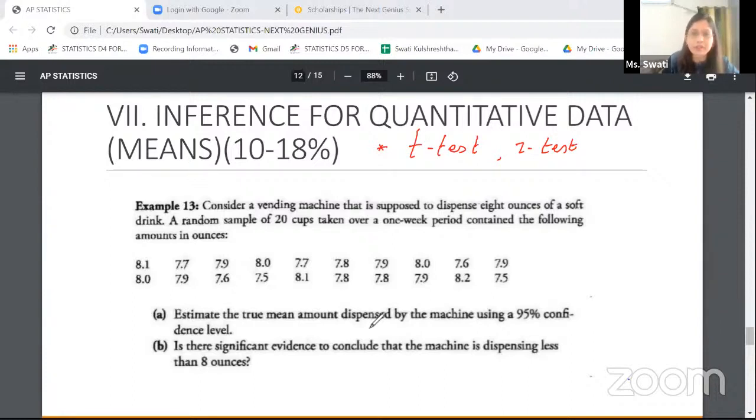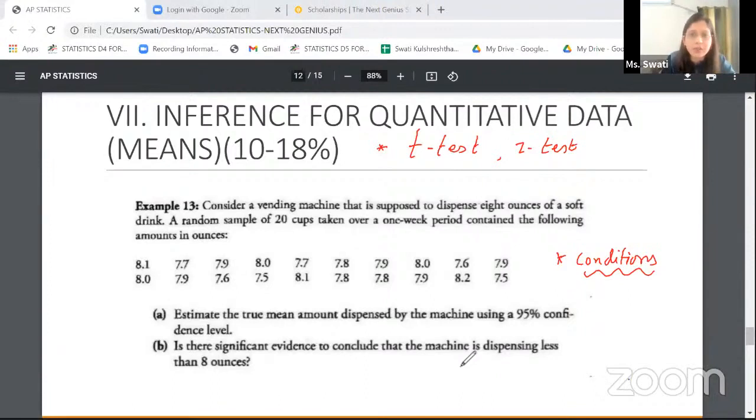In these chapters, I always advise my students to make a few mind maps. What are those mind maps? One of the mind maps that we should always have with us is based on the conditions. What are the conditions that I'm going to test? For example, when it comes to means, if I'm building a confidence interval, I need to assure a couple of things. One, that the sample which has been given to me is random. Second, the normality assumption has been satisfied, so I can use a z-score or a t-score. Third, if the population standard deviation has not been given, I use a t-test. All of these assumptions or conditions have to be checked one by one if you're attempting a free response.